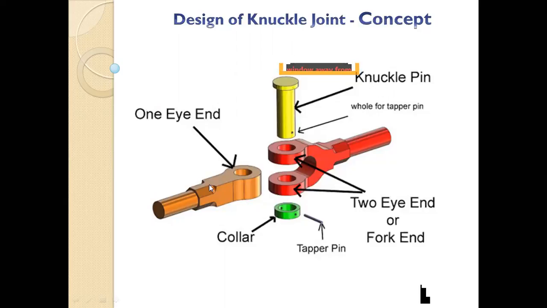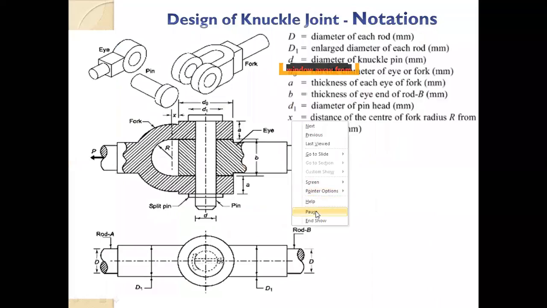And if you see, there is also one more enlarged diameter of the rod. Where the rod is joined to the eye, the diameter there is larger. It is increased to increase the strength. So the diameter of the rod is one thing. Then you must have the diameter of the pin. The pin has two diameters: one is the head diameter of the pin, and one is the other pin diameter. These are the different dimensions in the next sheet, the dimensions we have to find out.